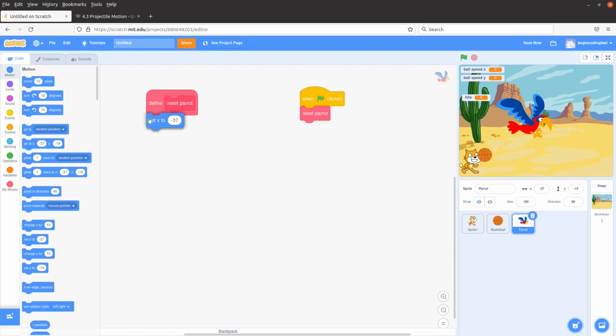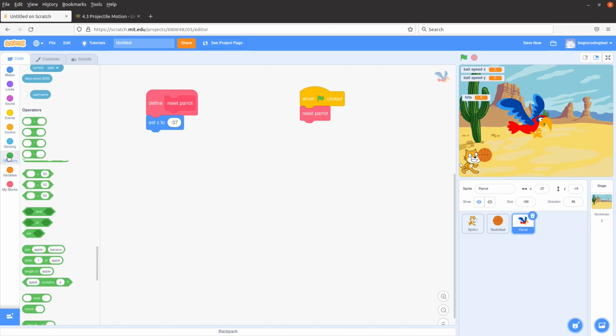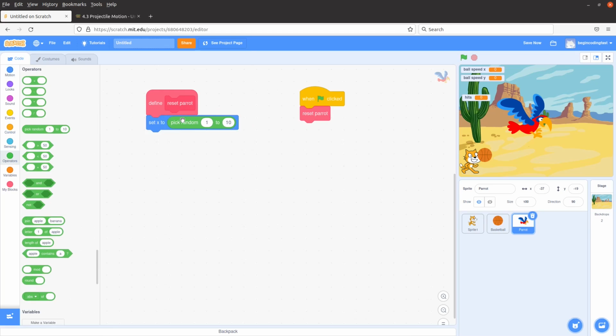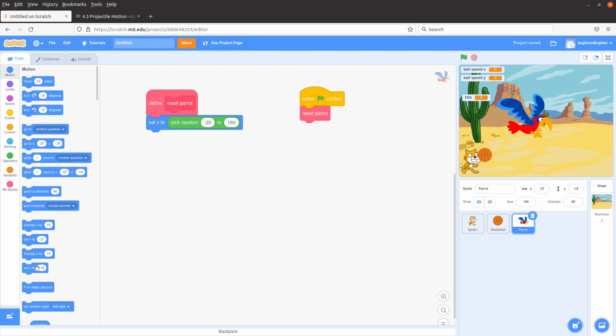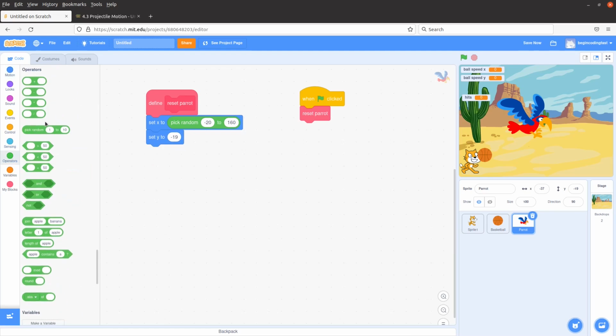I want to set the position first. The bird can be at random position every time the flag is pressed. So the position can be minus 20 to positive 100 or 160, for example. And then I do similar things for the Y position. Minus 50 to 150.